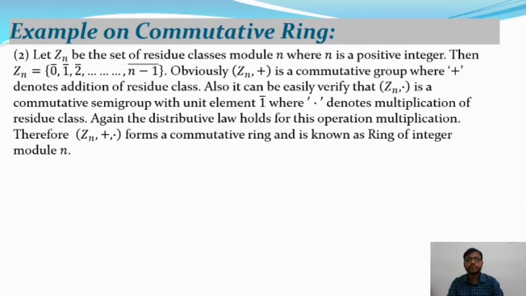So the commutative semi-group has unit element with respect to the binary operation dot. Again, the distributive law holds for the operation multiplication. Therefore (Zn, plus, dot) forms a commutative ring, and it is known as the ring of integers modulo n. So this is the second example of the above definitions.